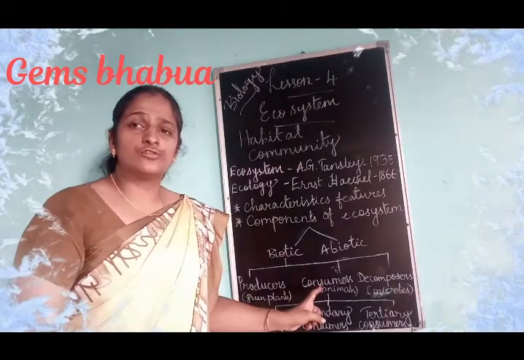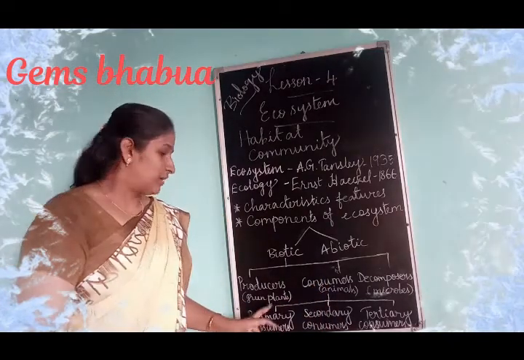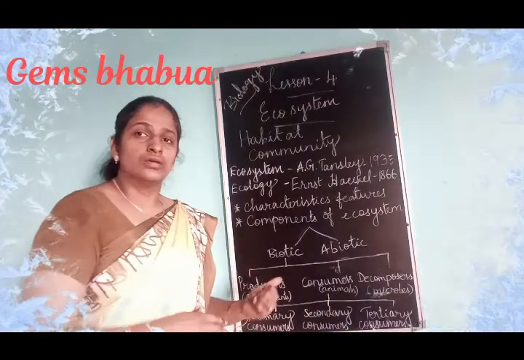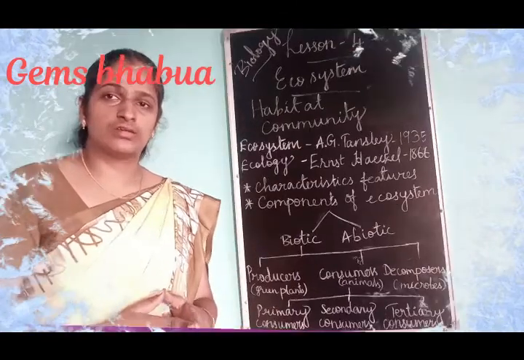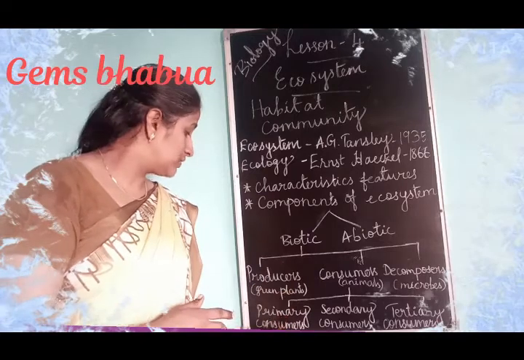The consumers are further divided into three groups: primary consumers, secondary consumers and tertiary consumers. Primary consumers are animals that eat only plants, for example herbivores. So all the herbivores come under this group.